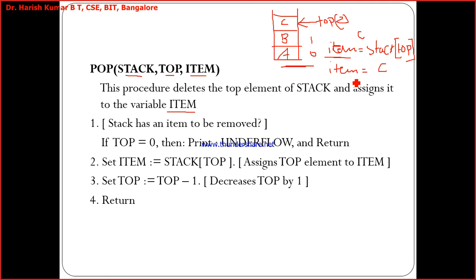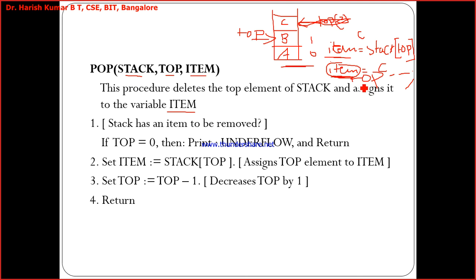Understood? And then I go for decrementing the top, top minus minus, or top is equal to top minus 1. So what will happen? This top is no longer pointing to this. Now top is pointing to this. Correct? Now the item that I have popped is right now present in this item variable. Now I use this item variable and I just print a message: the element popped is equal to %c comma item. Hope people understood?